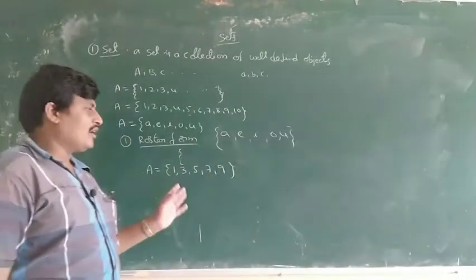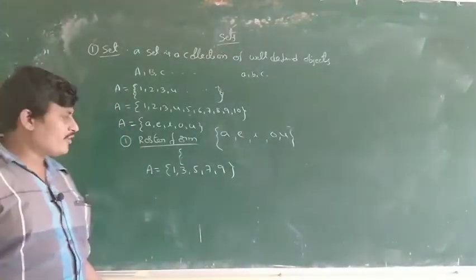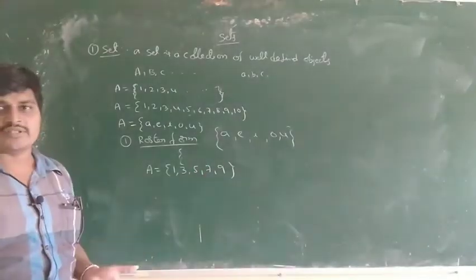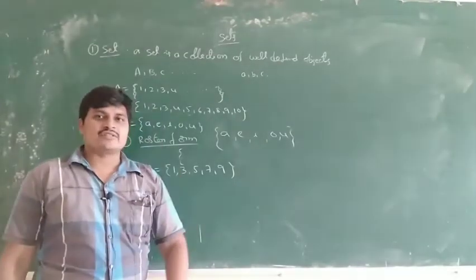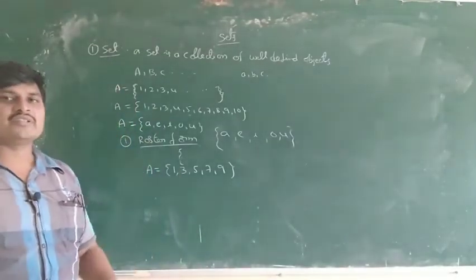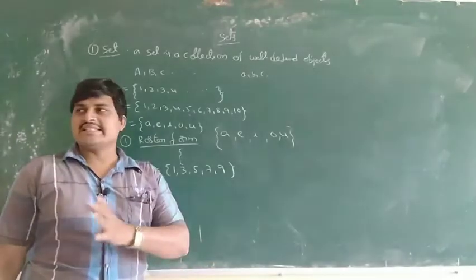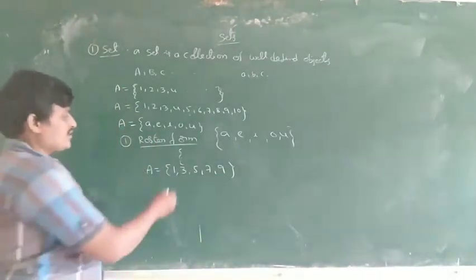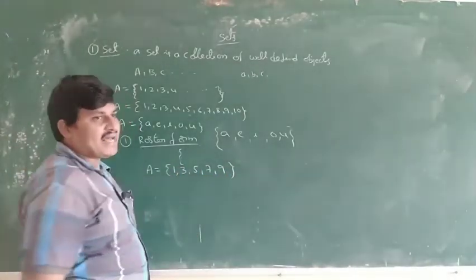Write the odd natural numbers up to 10 by the roster form. By the roster form means 1, 3, 5, 7, 9. Normally natural numbers are 1, 2 and so on. Odd natural numbers means 1, 3, 5, 7 and so on. Even natural numbers means 2, 4, 6, 8 and so on. So this is a collection separated by commas and using braces.